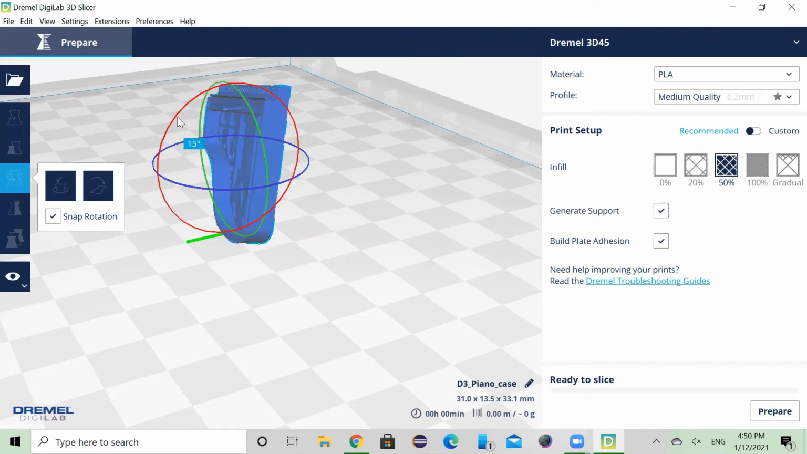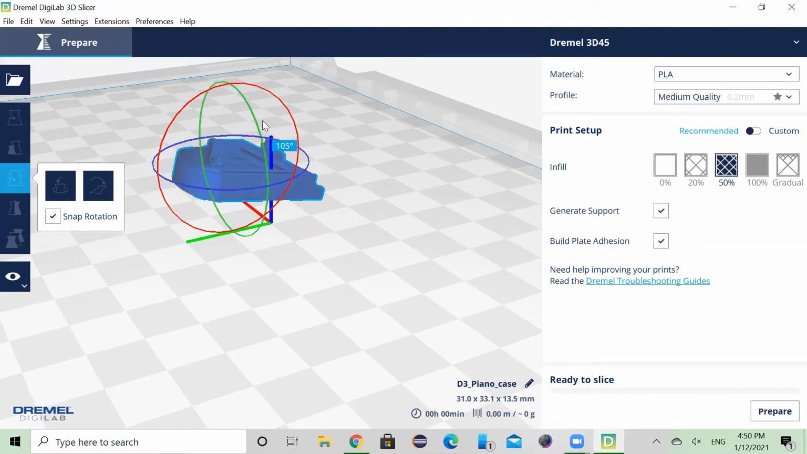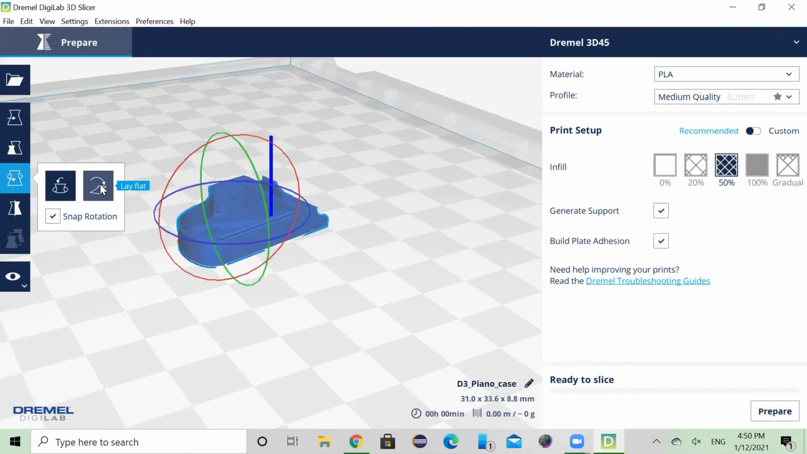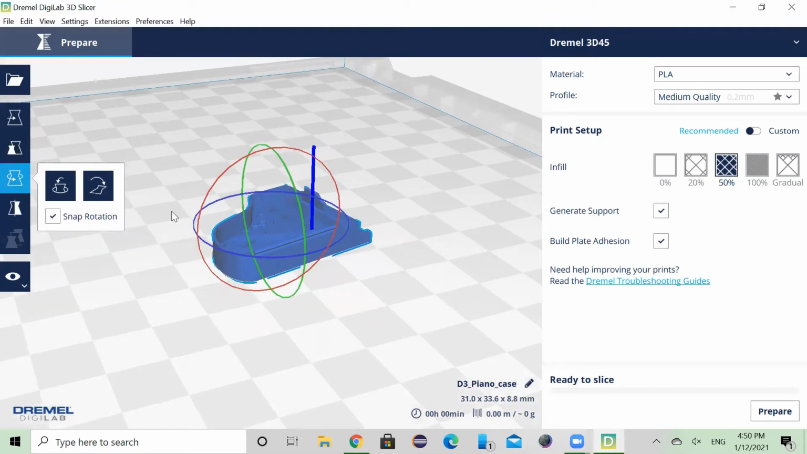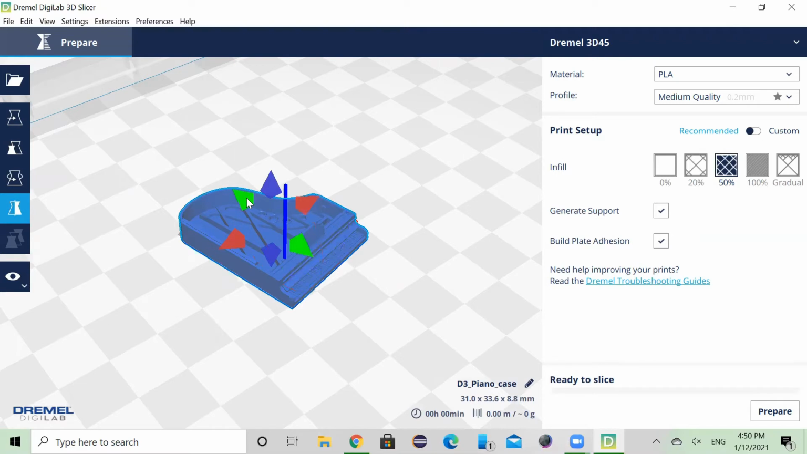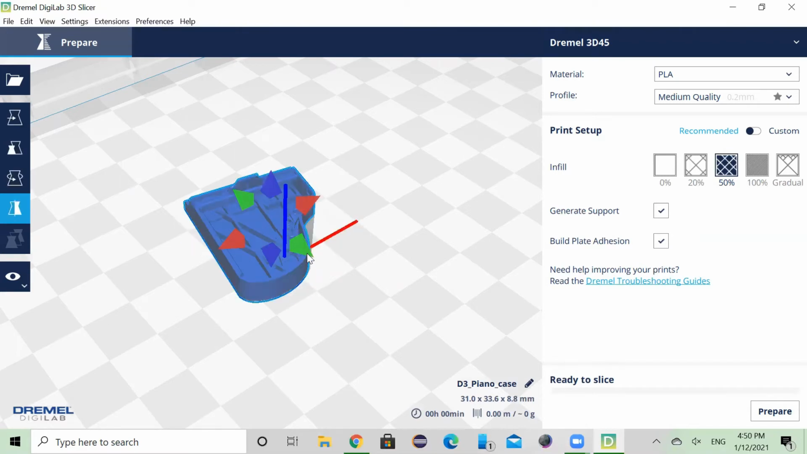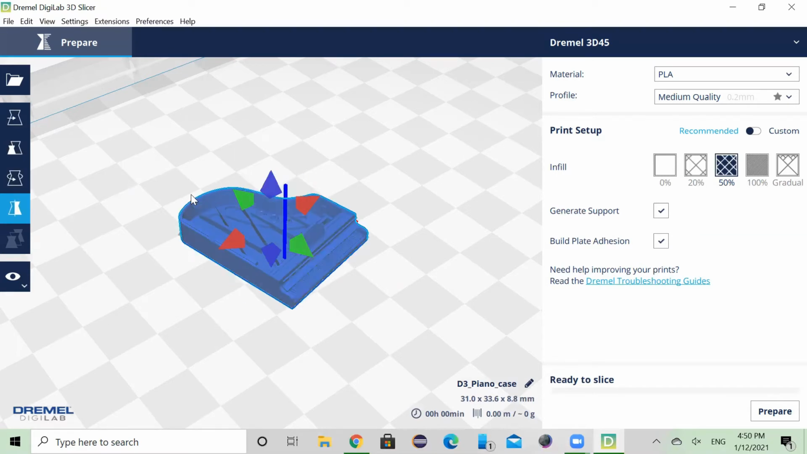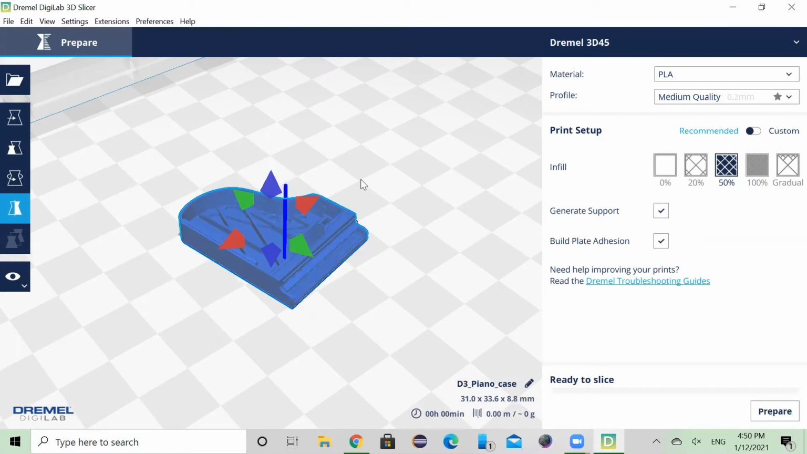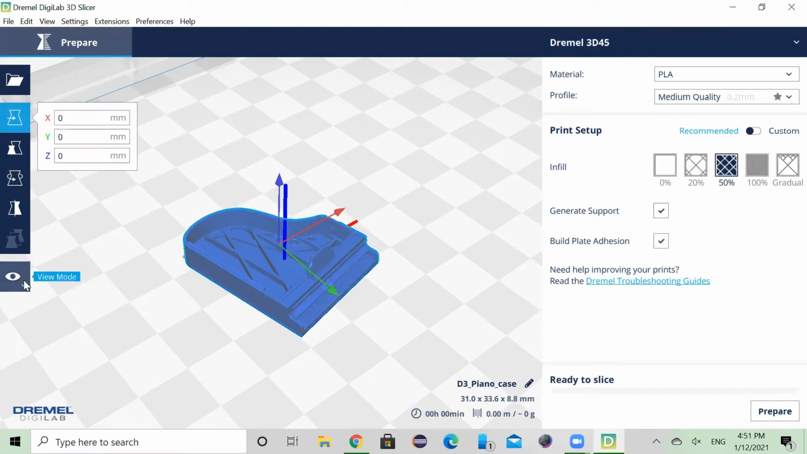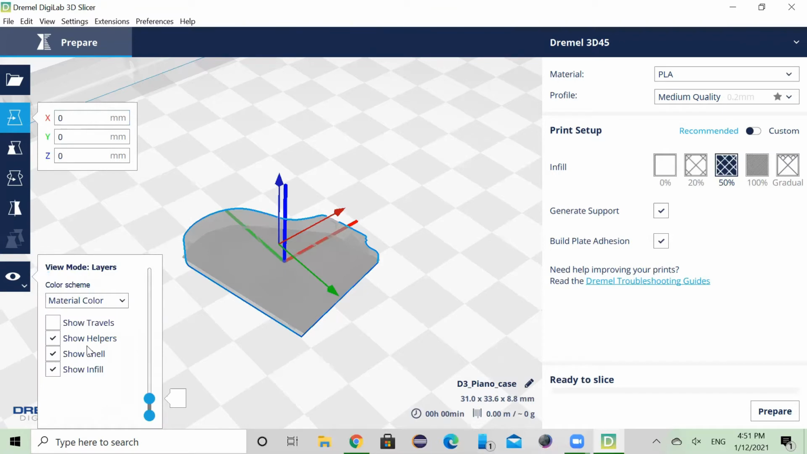So another important thing to note is that when you're rotating your object, the slicer automatically tries to place the model where it will be above the plate and on the plate. So the mirror function right here is pretty self-explanatory. As you can see, when I click on the arrows, it flips in different directions. This eyeball icon down here lets you view the model in different modes, such as solid, X-ray, or layers.